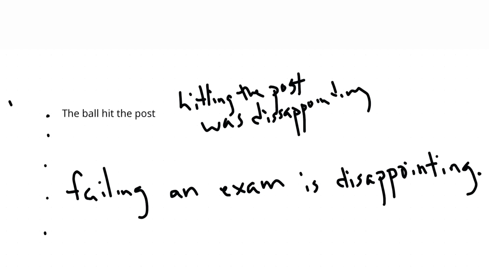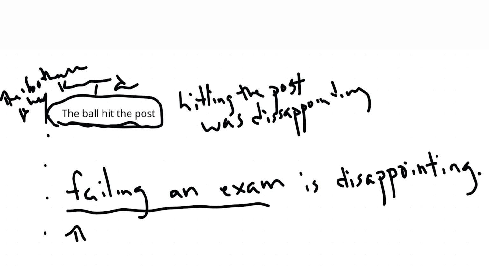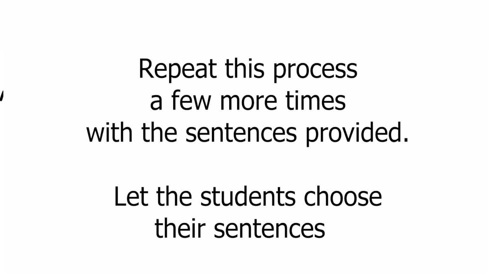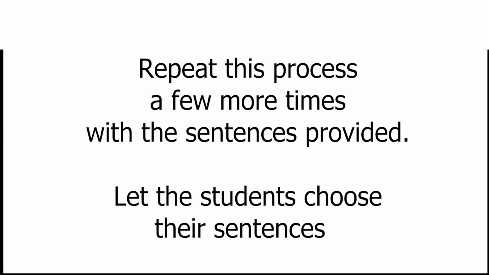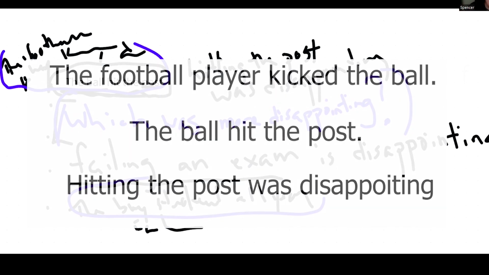The third part of their activity, and they should give some background about the ball hit the post. For example, football player kicked the ball and the ball hit the post. And they should do it as well for failing the exam. The boy studied all year, but he failed the exam. Failing the exam was disappointing. The final part of this activity, they are going to tell the story to their friends.